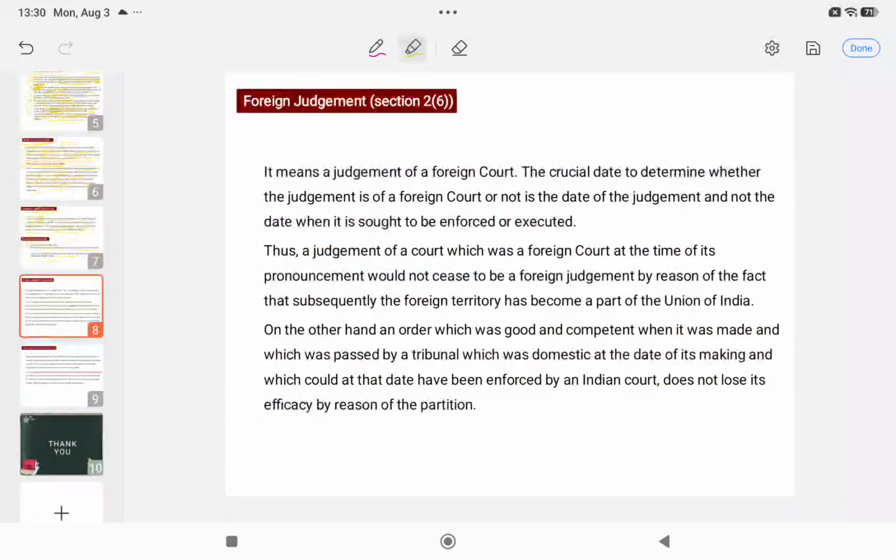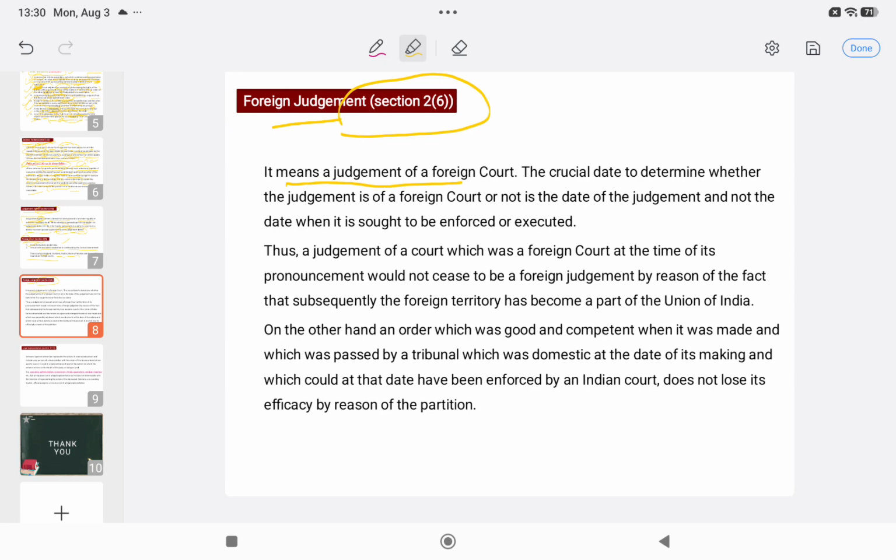Now we will study what is the foreign judgment. Section 2 clause 6, here it has been defined. Judgment of a foreign court is known as the foreign judgment. And what is the date to determine whether it is a foreign judgment or not?